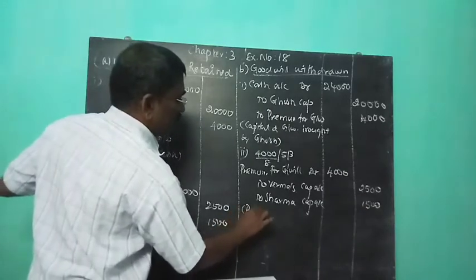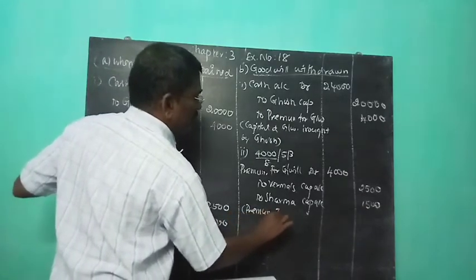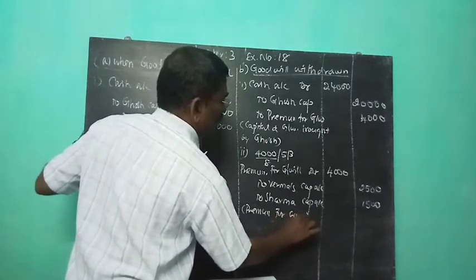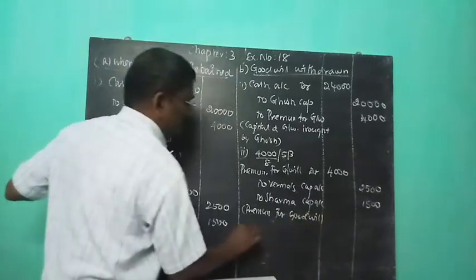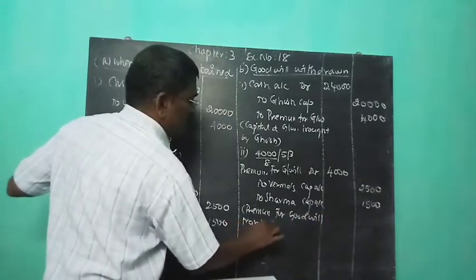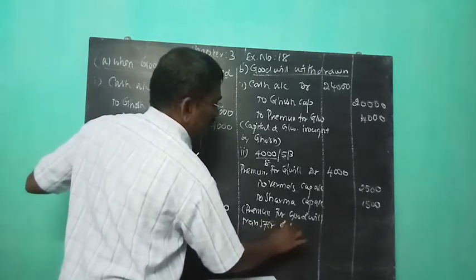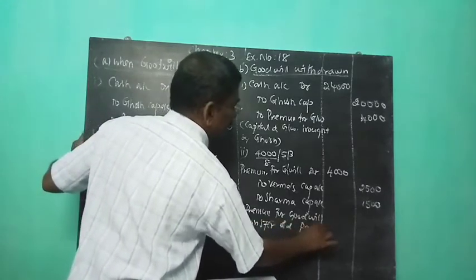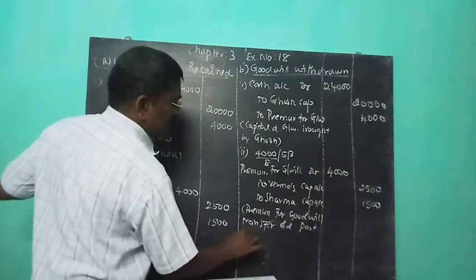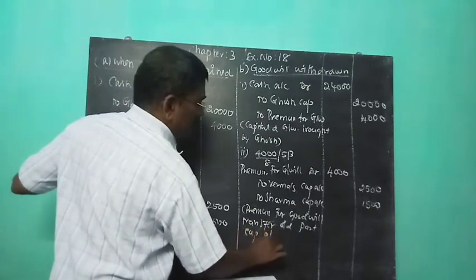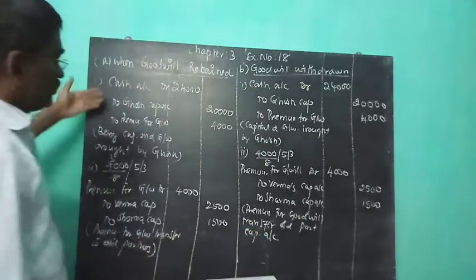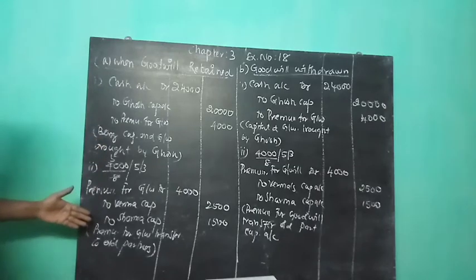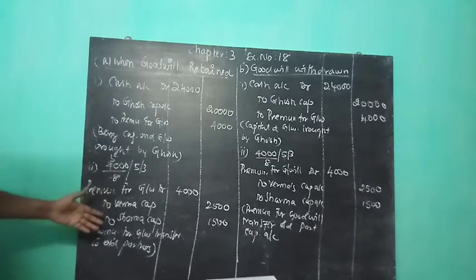So premium for goodwill transferred to existing partners' capital accounts. So in case 1, the partners retained the goodwill amount.